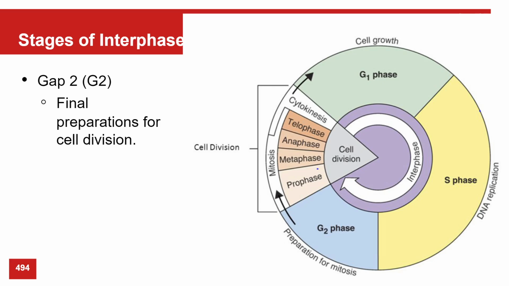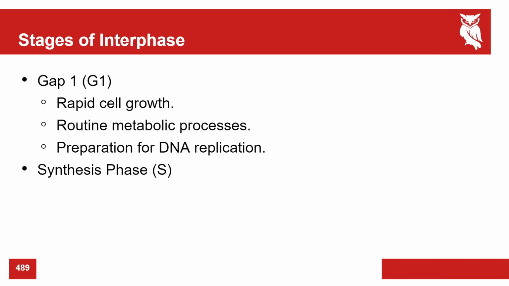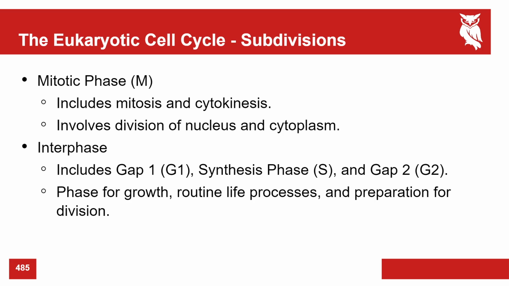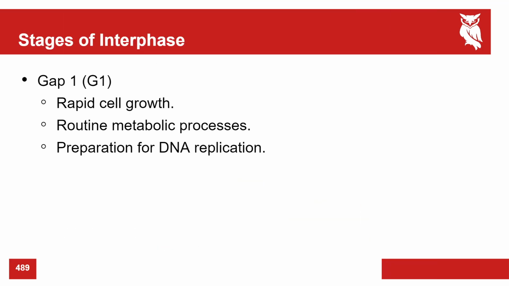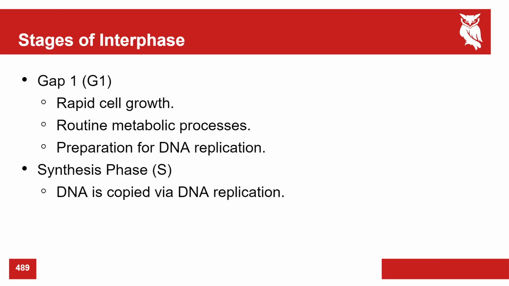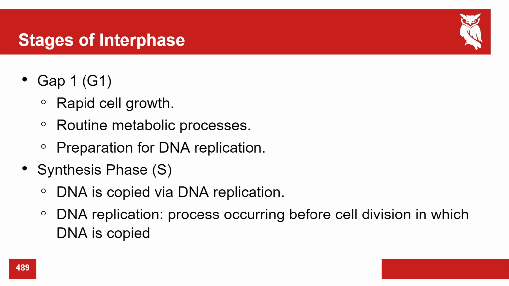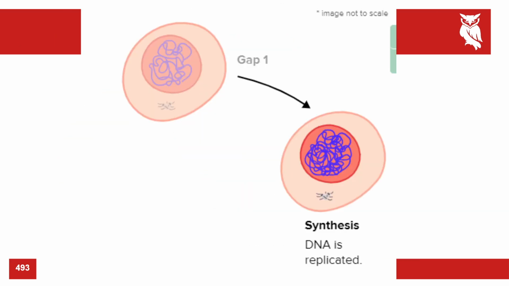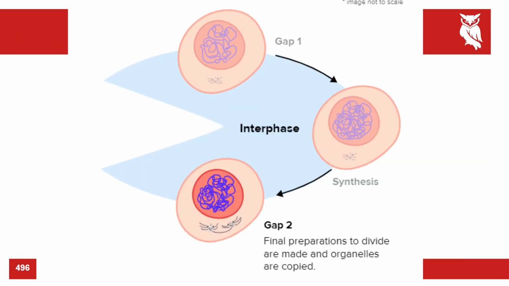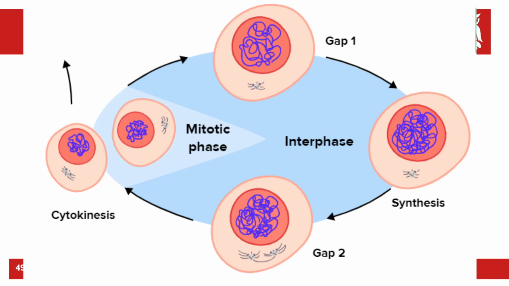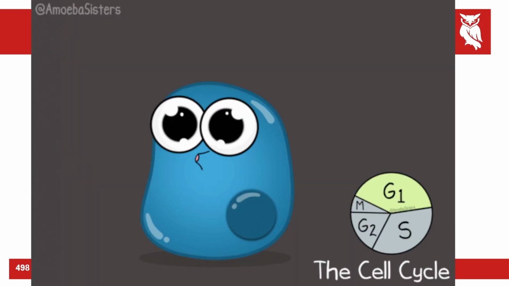If you look at a picture of a bunch of cells, most of them are going to be in interphase. And then you've got the mitotic phase where the cell actually splits.